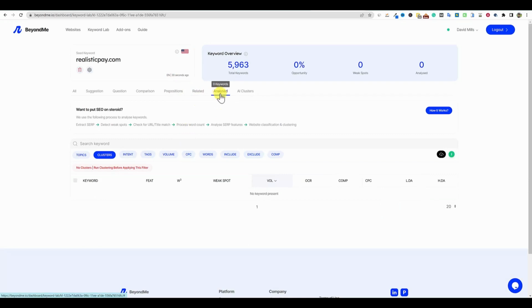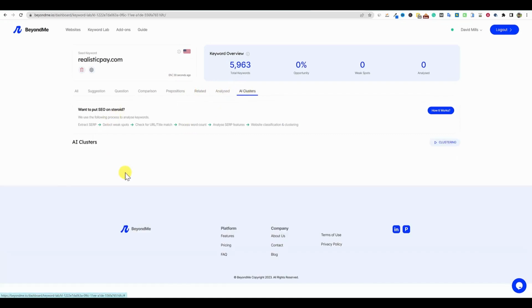Analyzed keywords are right here. And then AI clusters, we can actually go with clustering right here. I'm not going to do that right now, but basically you click the clustering button and it's going to cluster all those keywords together. I'm just not going to go for that, but you guys know what clustering is. We're going to click that.